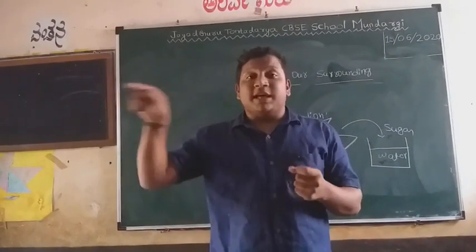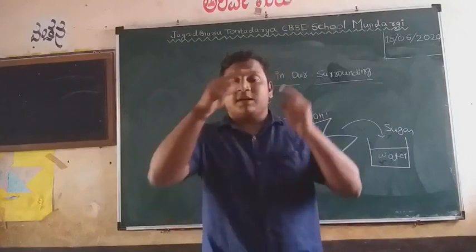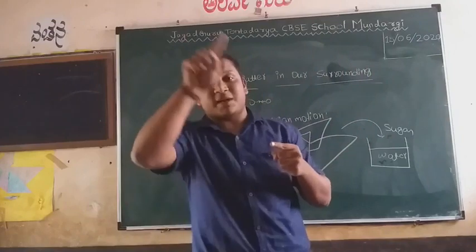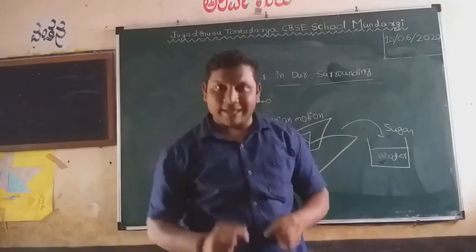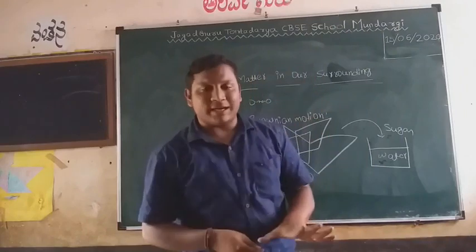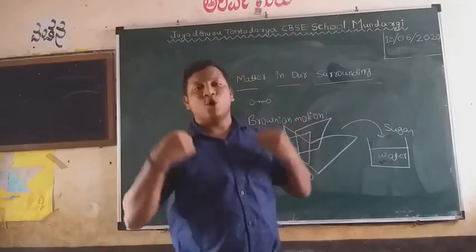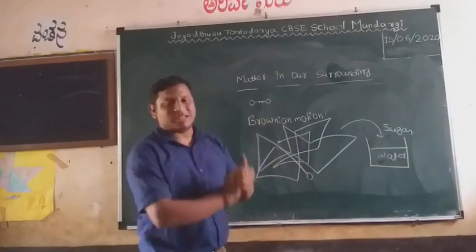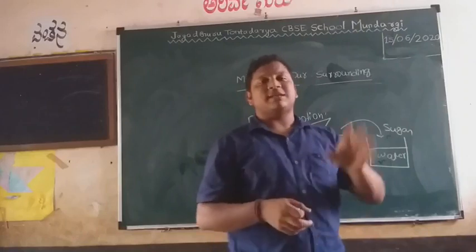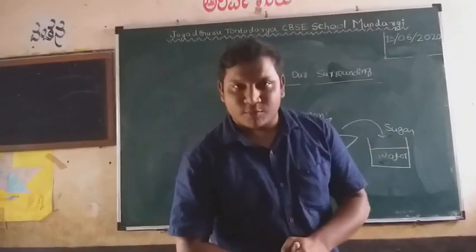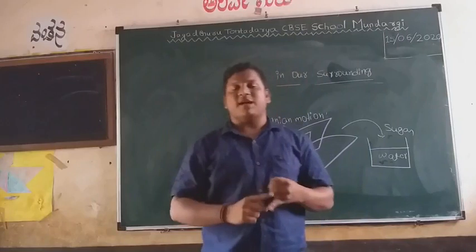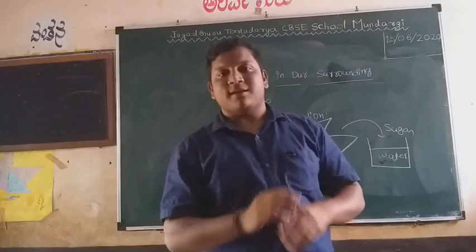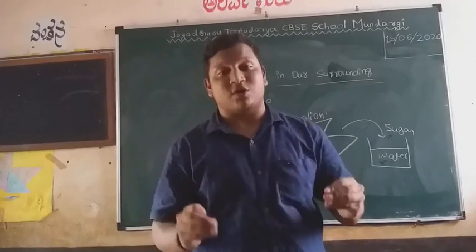Yes, we are not able to see the particles which are present in the air. But what did the air prove? The dust particles which are present with the air are in motion. Hence, we proved that the particles are always in motion. That is nothing but Brownian motion. This is the definition and a few examples of Brownian motion. Because of Brownian motion, in whatever matter you take, the particles are always in constant motion.